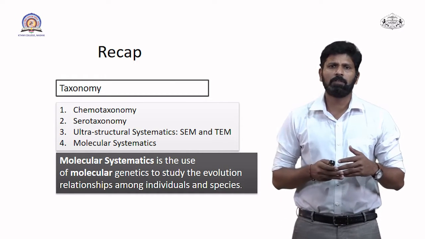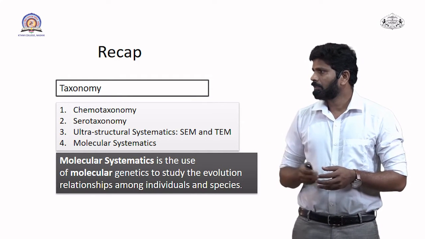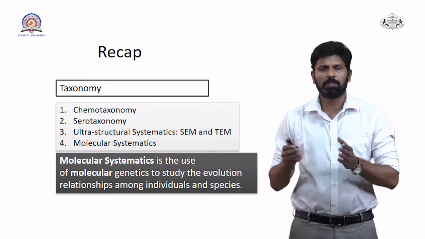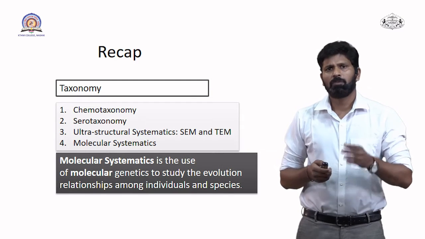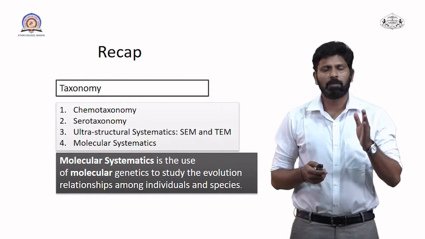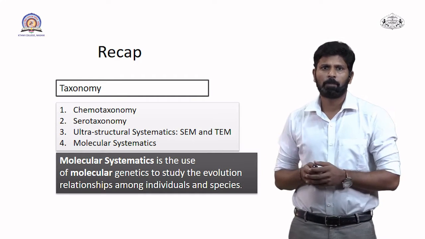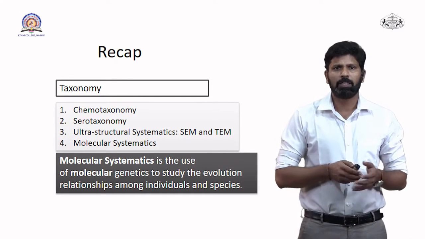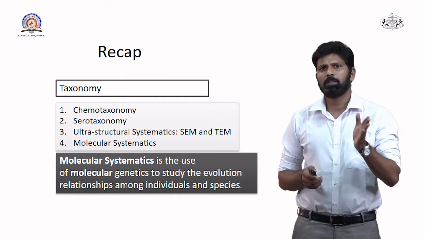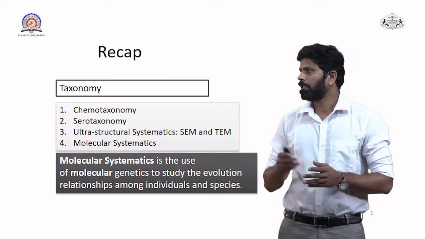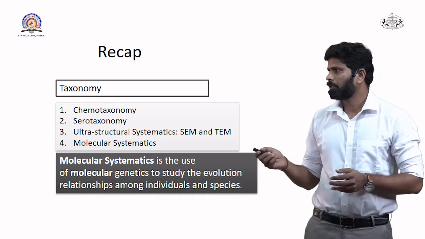We know that there are different trends in taxonomy. The first is chemotaxonomy. These are the modern trends in taxonomy. In chemotaxonomy, we always consider the chemical constitution of the plant for analysis. We classify and identify plants on the basis of the chemical nature of the plant, that is the biochemical analysis of the plant, and that is called chemotaxonomy. This is a quite recent branch in taxonomy.